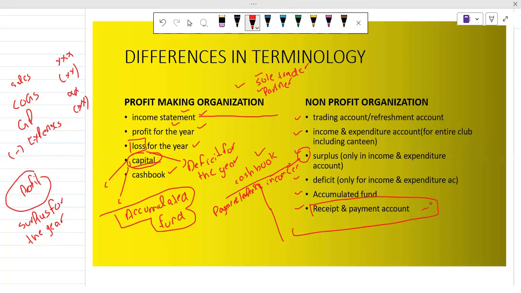It is just like a cash book. There is no difference between a cash book and a receipt and payment account. Both have the same features and the same concepts regarding the debit and credit system.